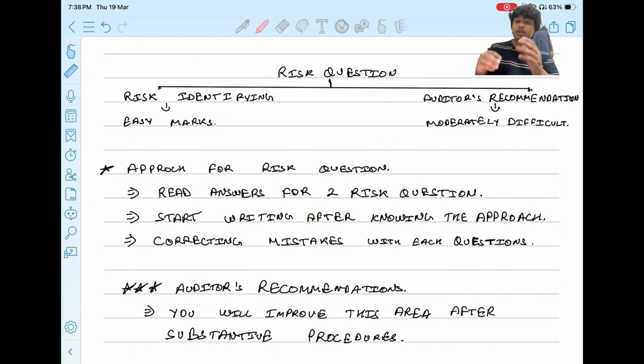The auditor's recommendation is moderately difficult because it includes some part of substantive procedures which we have to write. The auditor's recommendation is how to correct that risk, and what the procedures for identifying that risk are. This is an important point, and you should work on it and correct your mistakes each and every time you solve the questions.